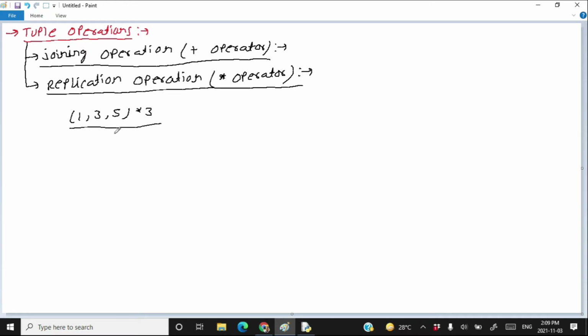In this case, this operation will create a new tuple in which all 3 elements are repeated 3 times, like 1, 3, 5 one time, 1, 3, 5 second time, 1, 3, 5 third time. So this is the new tuple you get. This is called the replication operation of tuple.